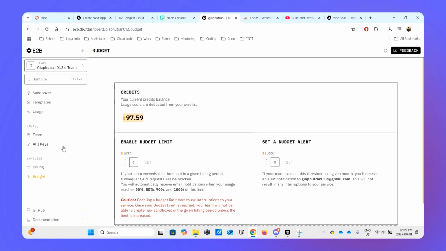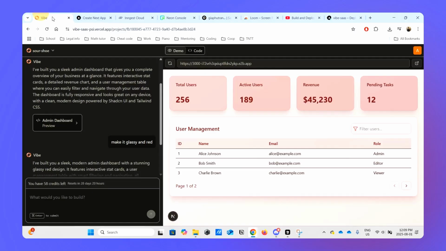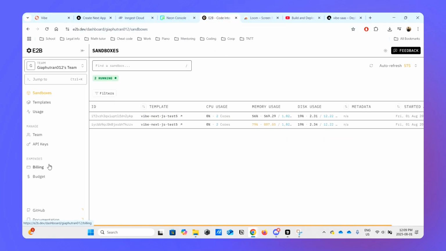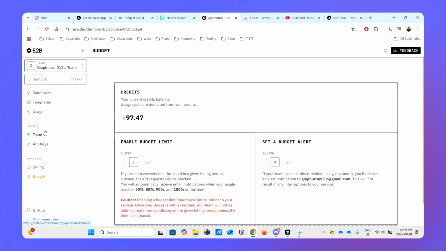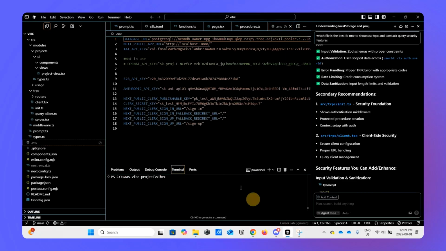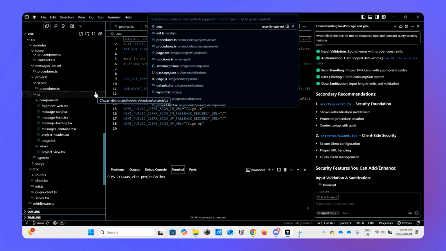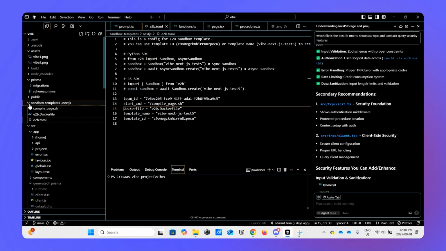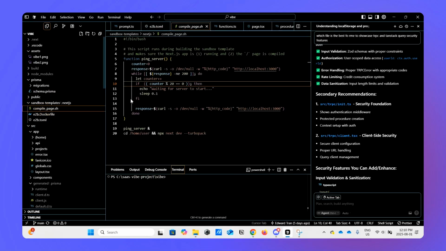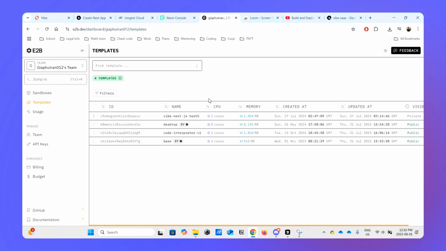And for the sandbox I use E2B. Coding sandboxes need a sandbox environment to code and execute. E2B is awesome. It's very cheap, I haven't spent anything on it, and they give me $100 free credit. So I use Docker and I create a script file. There's a script file here and there's a Docker file here. I just run a script and push it all up to the E2B coding environment, and then the AI has an environment to work with.